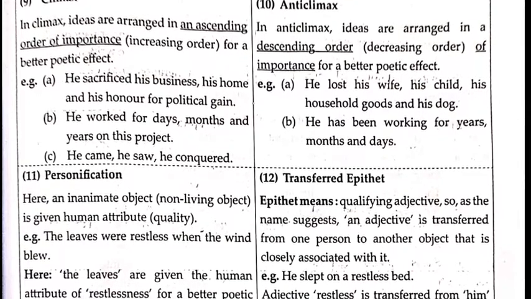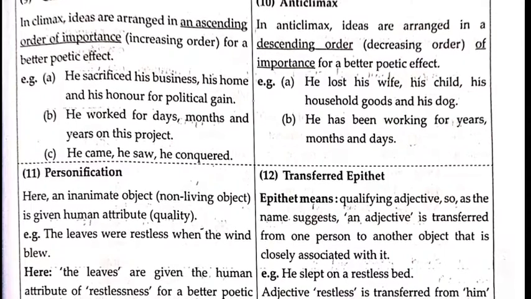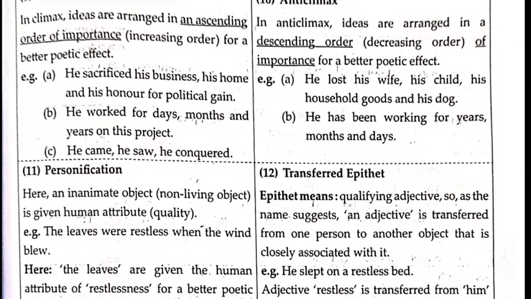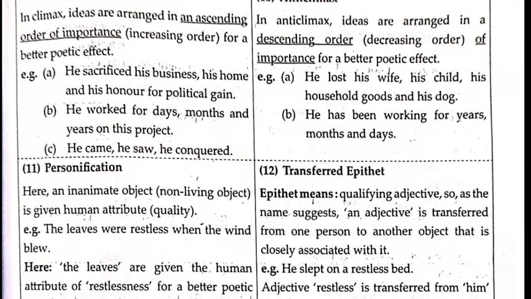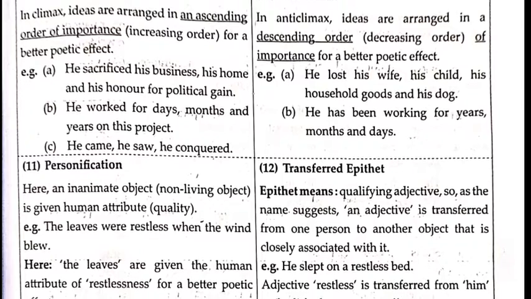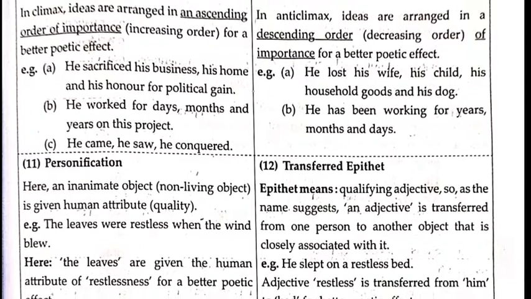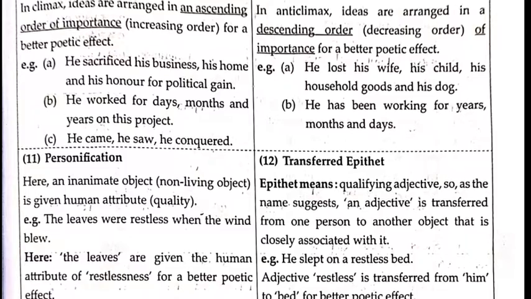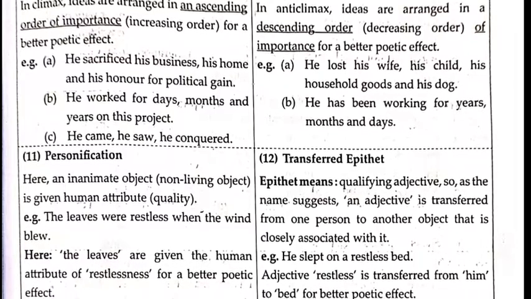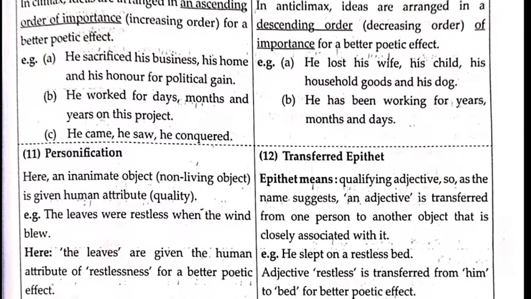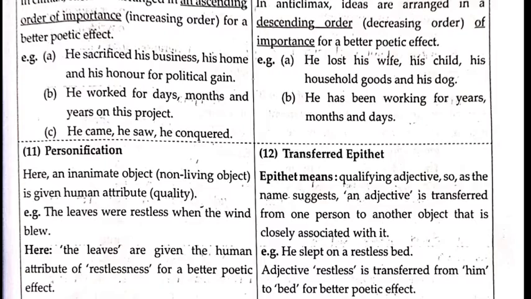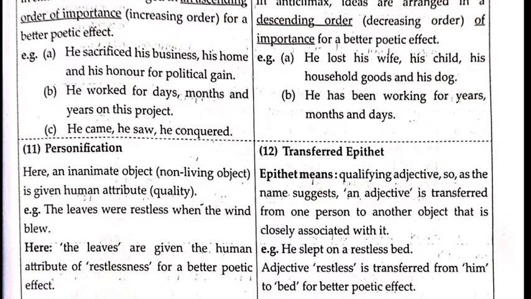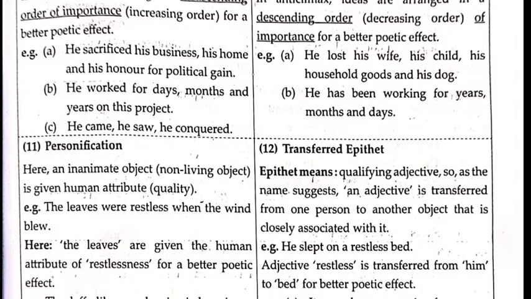Next one, personification. Here an inanimate object, that is non-living object, is given human attribute, means quality of a human. Example, the leaves were restless when the wind blew. Here the leaves are given the human attribute of restlessness for a better poetic effect.